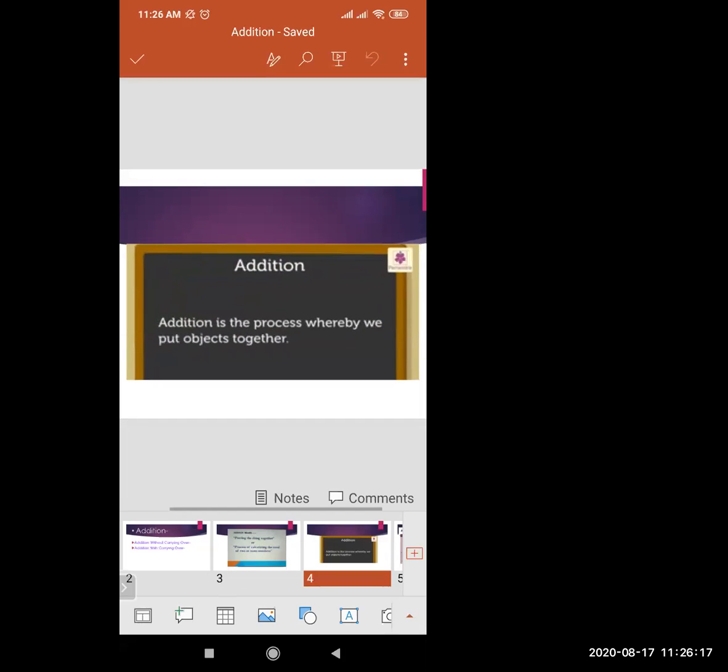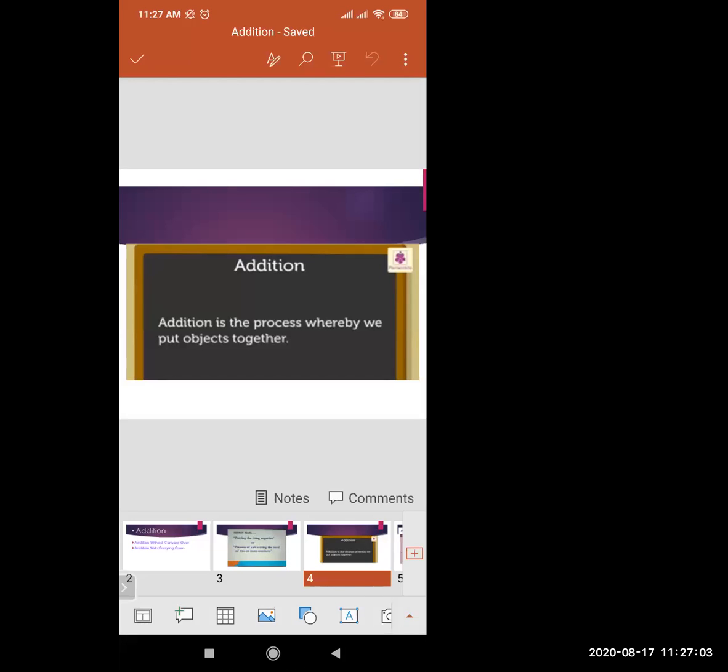What is addition? Addition is the process whereby we put objects together. I have already told you, these are the definitions of addition. If anyone asks you, what is the definition of addition, that time you are supposed to answer. You could tell them that addition is the process where we calculate the numbers all together, where we count the numbers all together. This is the addition. Getting my point, friends? Understood what addition is exactly? Understood the definition of addition?